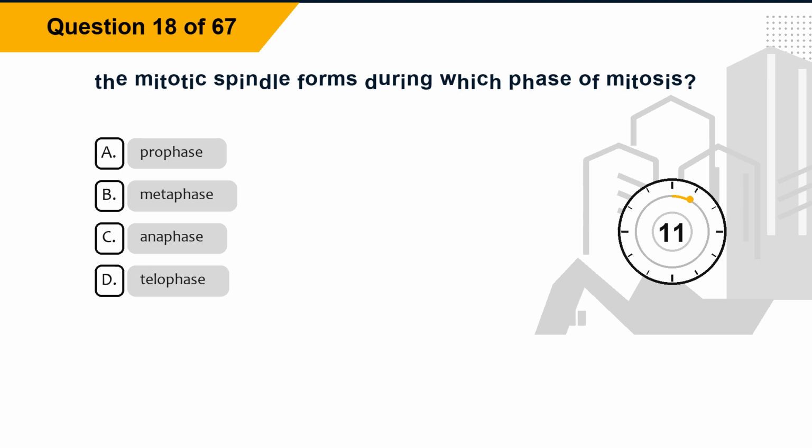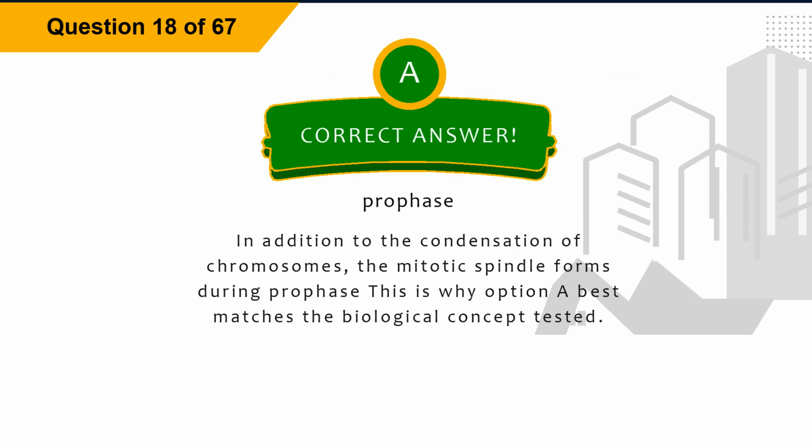Question 18. The mitotic spindle forms during which phase of mitosis? Option A. Prophase. Option B. Metaphase. Option C. Anaphase. Option D. Telophase. The correct answer is option A. Prophase. Explanation. In addition to the condensation of chromosomes, the mitotic spindle forms during prophase. This is why option A best matches the biological concept tested.